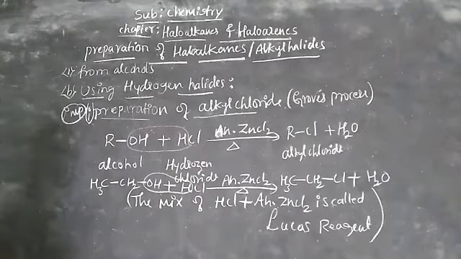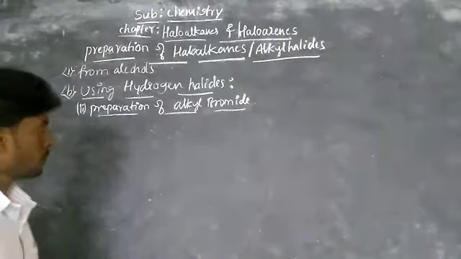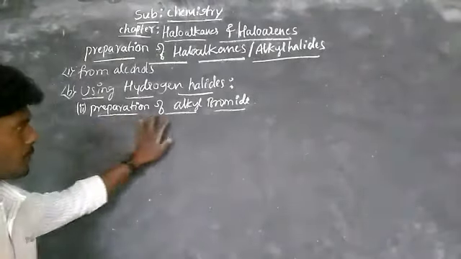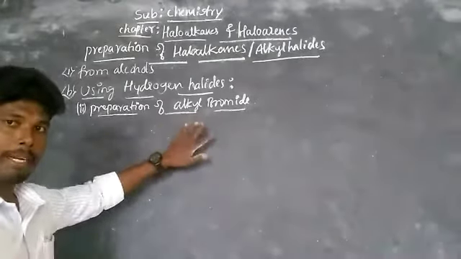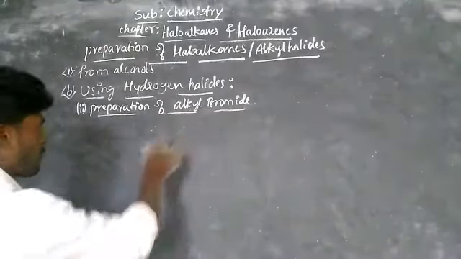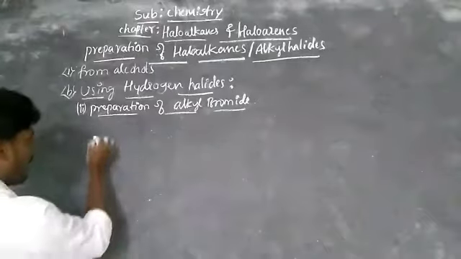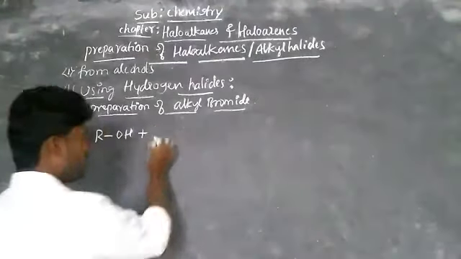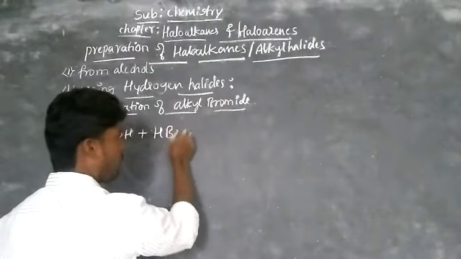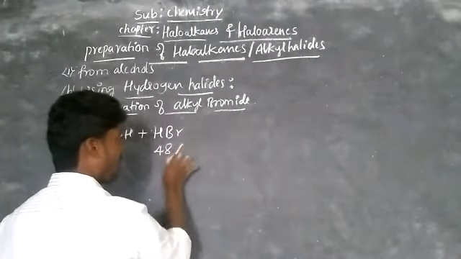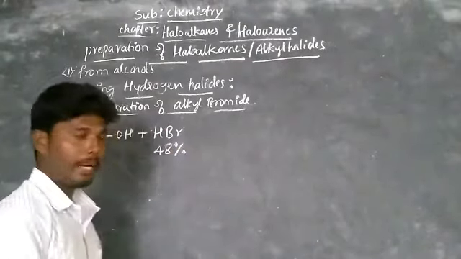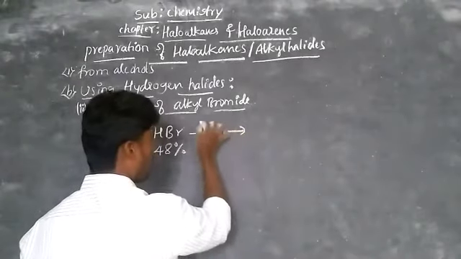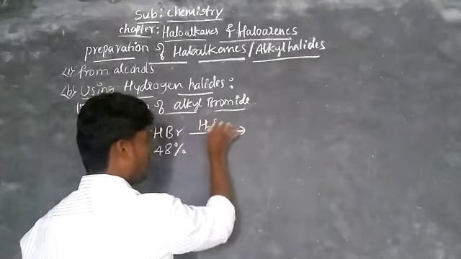Then the next method: preparation of alkyl bromide, also by the Groves process. To prepare alkyl bromide, alcohol is heated with 48% hydrogen bromide in presence of sulfuric acid, H2SO4.